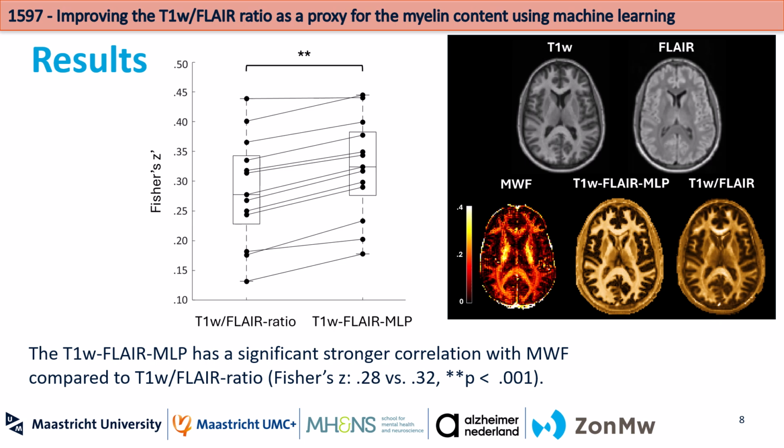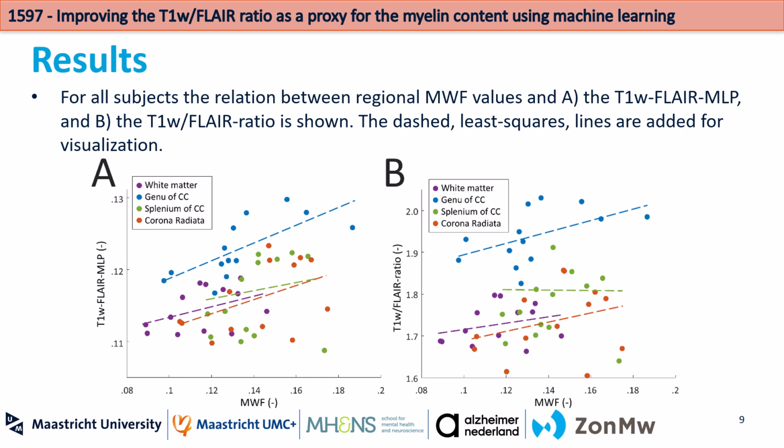The box plot on the left shows that the proposed combination of T1 weighted FLAIR images has a significantly higher correlation to the ground truth myelin content compared to the traditional ratio. In this figure, the relation between the ground truth myelin content and the myelin proxy values are shown for different anatomical regions. For all regions, the proposed combination of T1 and FLAIR outperforms the traditional T1 weighted FLAIR ratio.